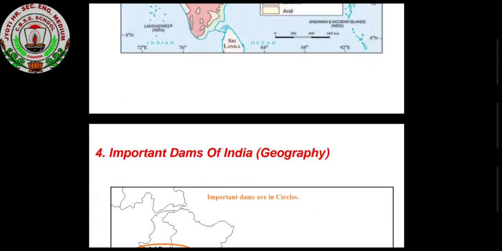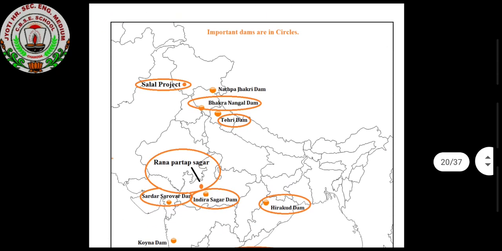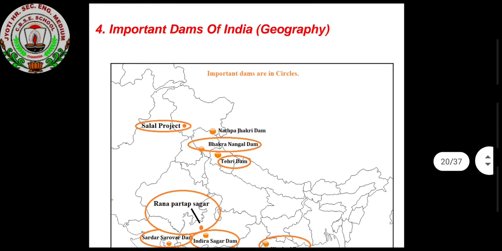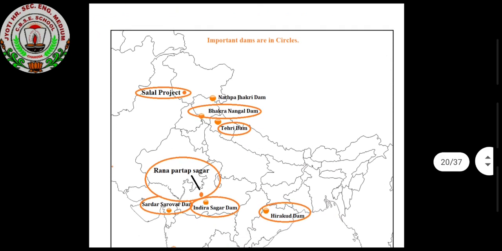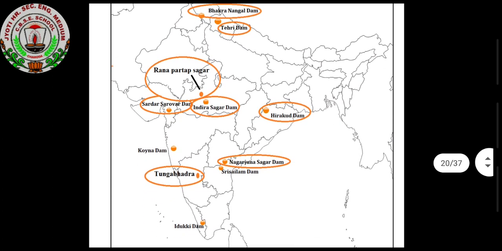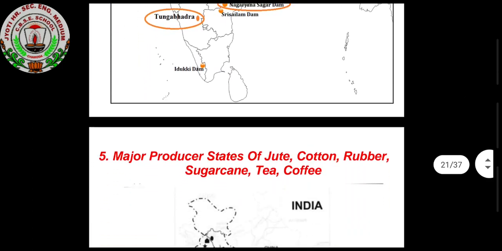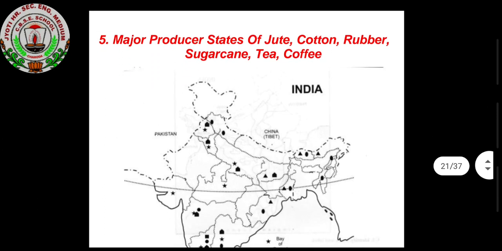That means geography also, 1 map if you are showing or you will get question, you will be getting 3 marks. So here also important dams of India, note down. You can just learn all the states also and where it is located. So major producer states, that is jute, cotton, rubber, sugarcane, tea and coffee. This also you can just note down.